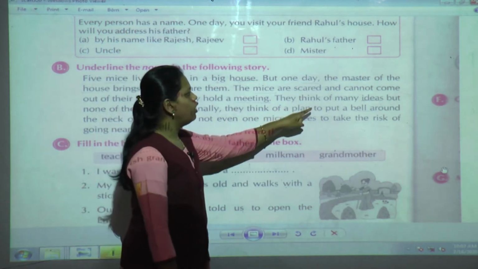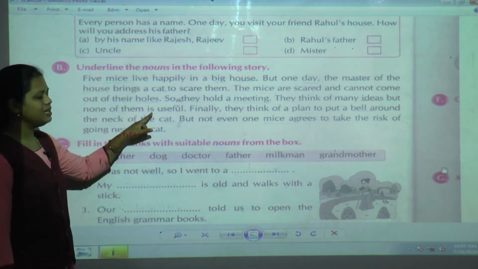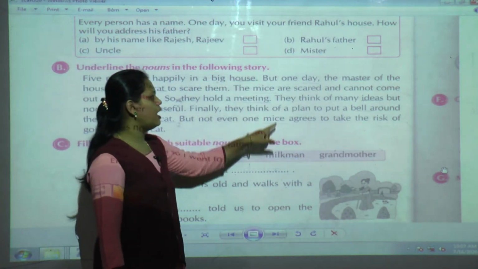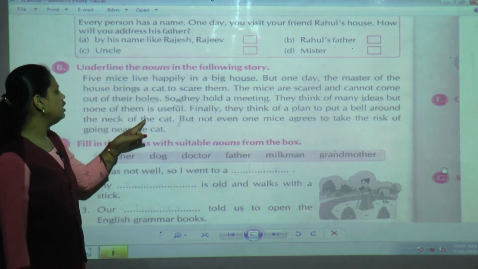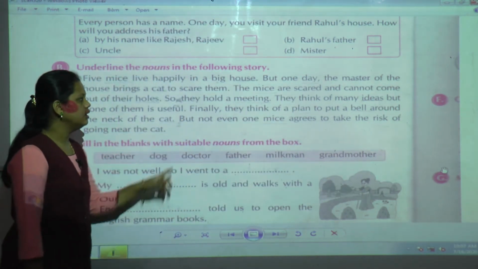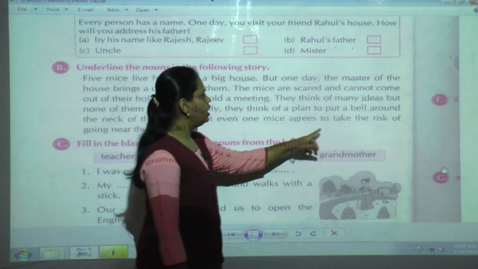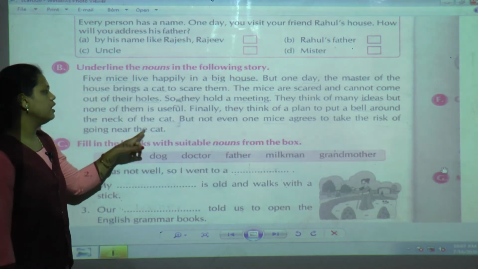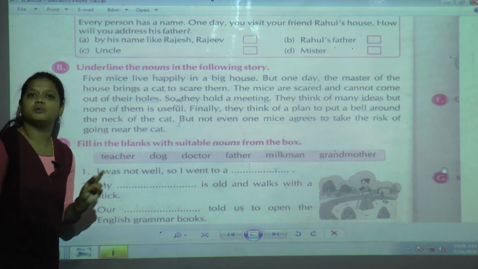They think of many ideas, but none of them is useful. Finally, they think of a plan to put a bell around the neck of the cat, but not even one mouse agrees to take the risk of going near the cat. So this is the story; you can see mice means mouse, and cat.